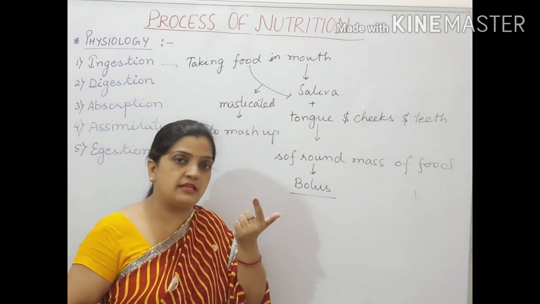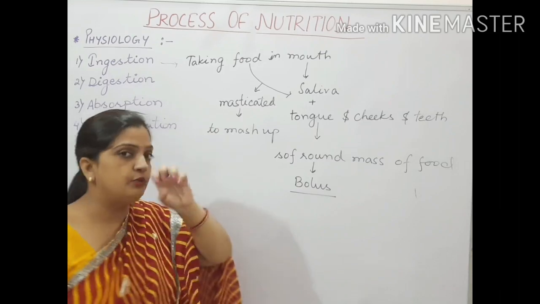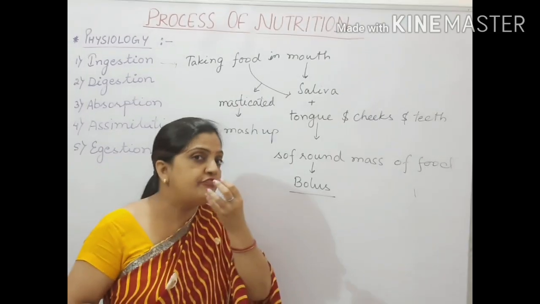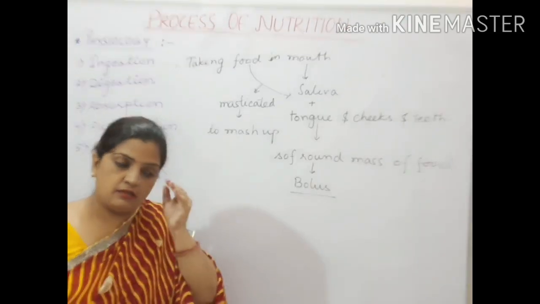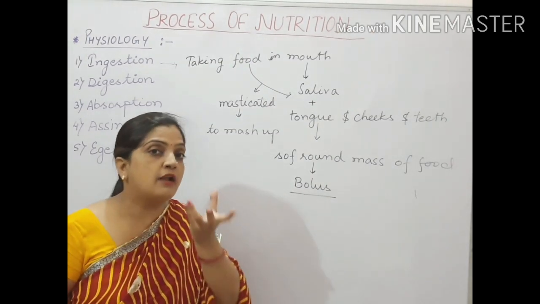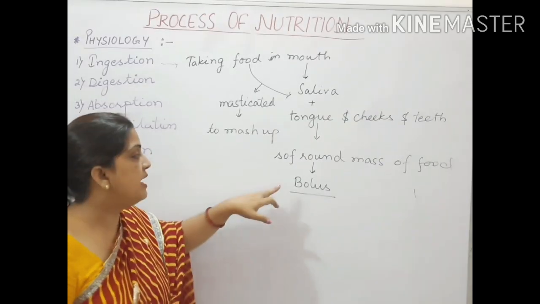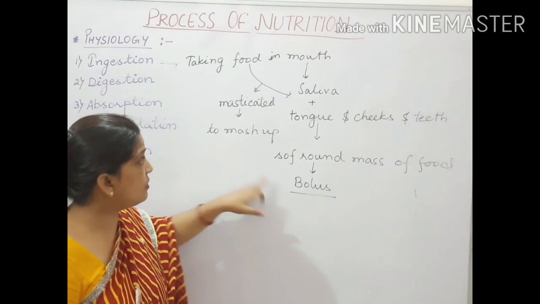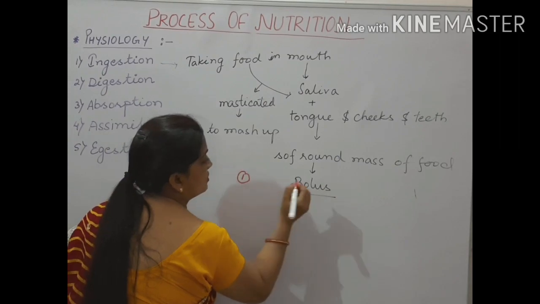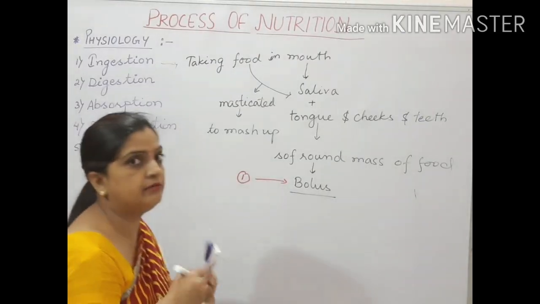Then your salivary gland gets activated and saliva is secreted. So during the chewing and mastication of food, the saliva gets mixed up. You can feel in the mouth that the bites you have taken have turned into a round ball-like structure, that soft mass, which is called bolus. So the first step is bolus formation, which takes place during ingestion in the mouth.